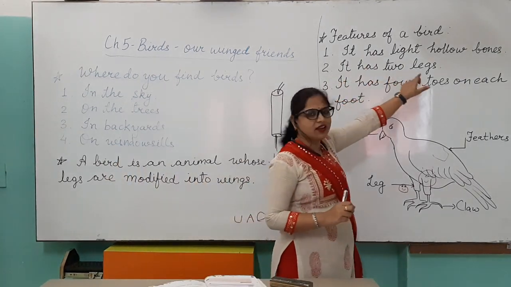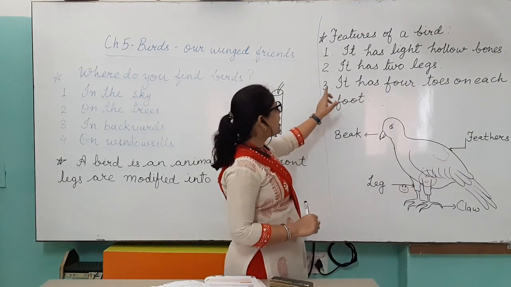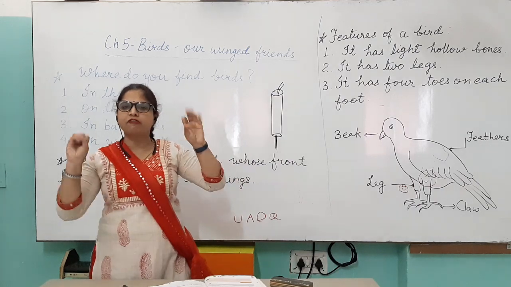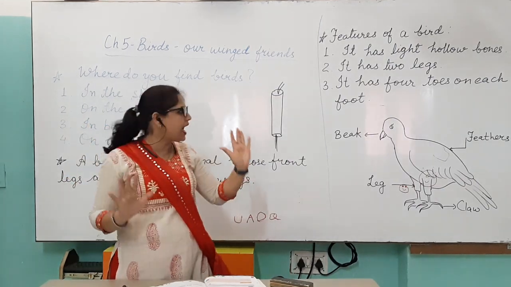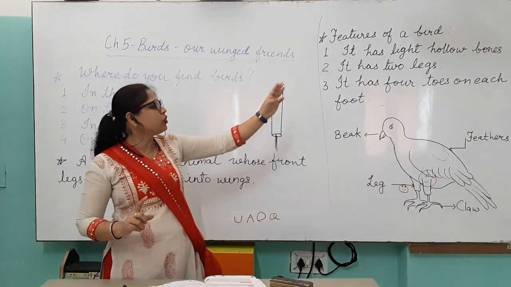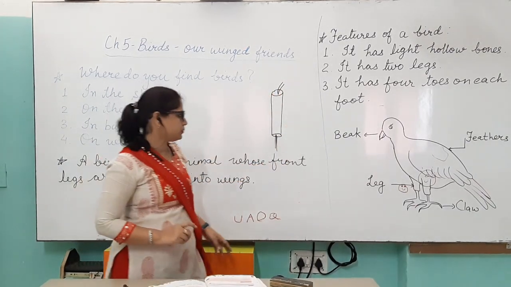It has 2 legs, as I have told you before. It has 4 toes on each foot. As we have 5 fingers in one hand, the birds have 4 toes on each foot.